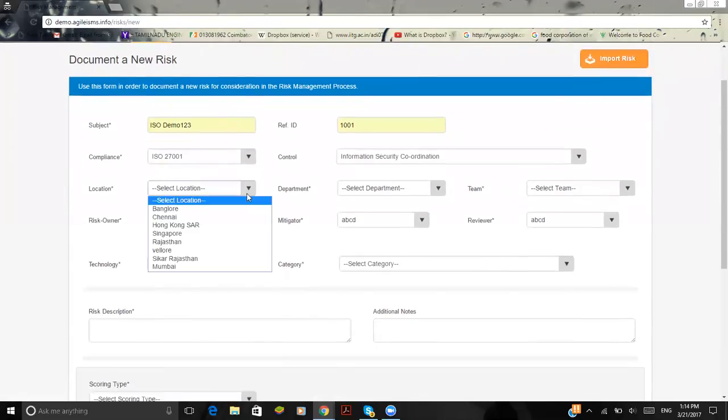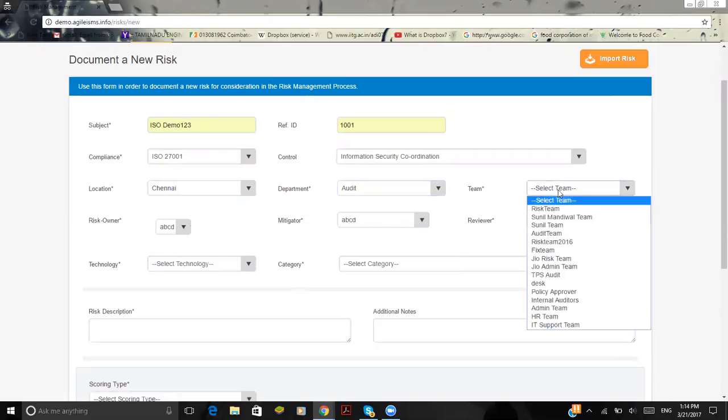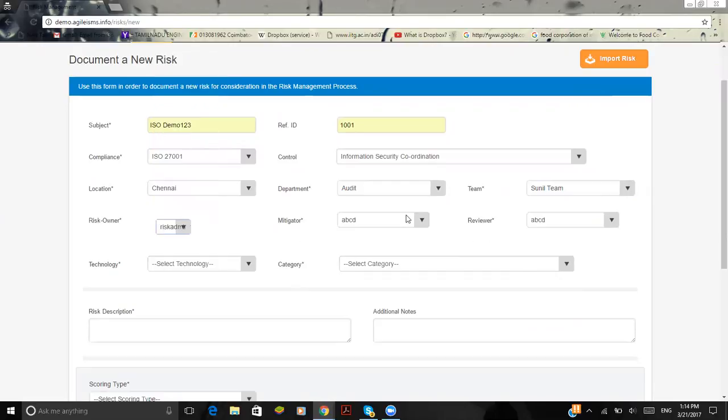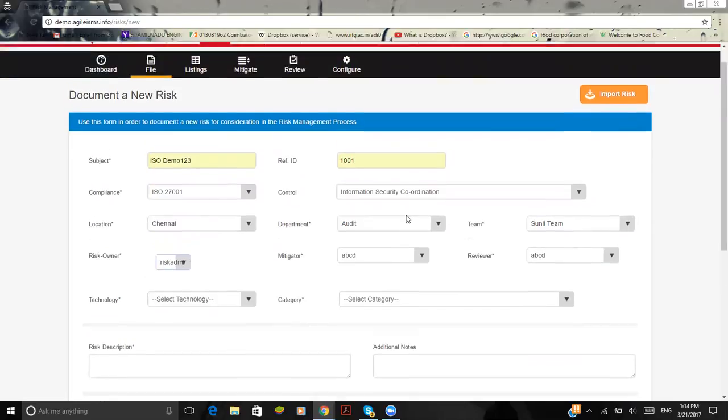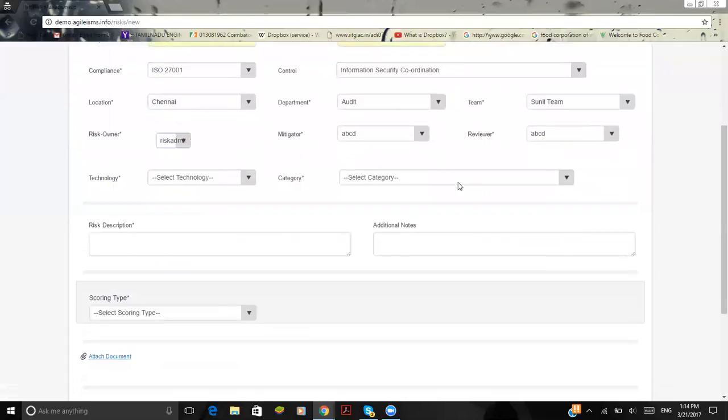Here, I'm going to select the particular location where all the modules are mapped, and the team, based upon which I'll select the risk owner and the mitigator, who's going to mitigate the particular risk or action. The reviewer is the person who's going to review the risk that has been filed at regular intervals of time, whether it is a monthly frequency, a quarterly frequency, or a half yearly frequency.